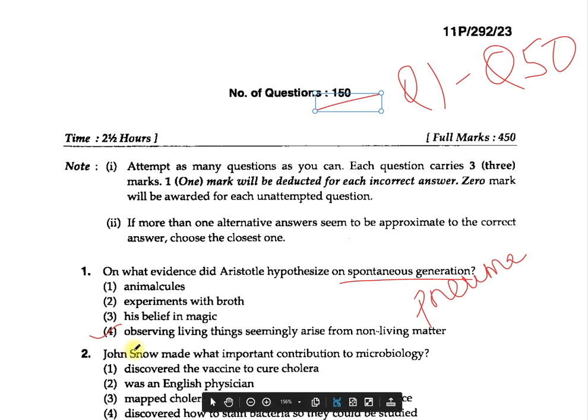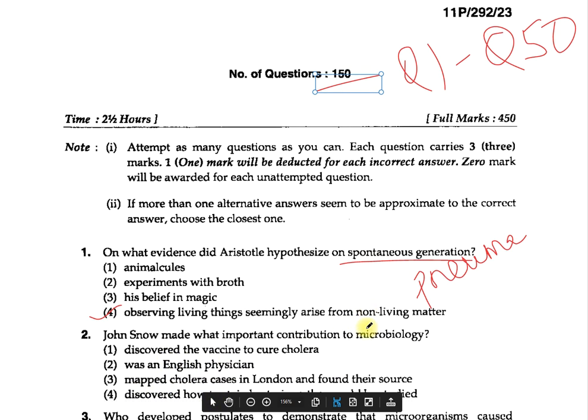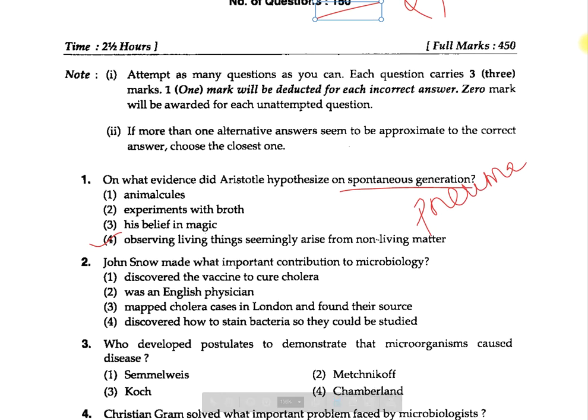Next, John Snow made what important contribution to microbiology? 1. Discovered the vaccine to cure cholera. 2. Was an English physician. 3. Mapped the cholera cases in London and found their source. 4. Discovered how to stain bacteria so they could be studied.